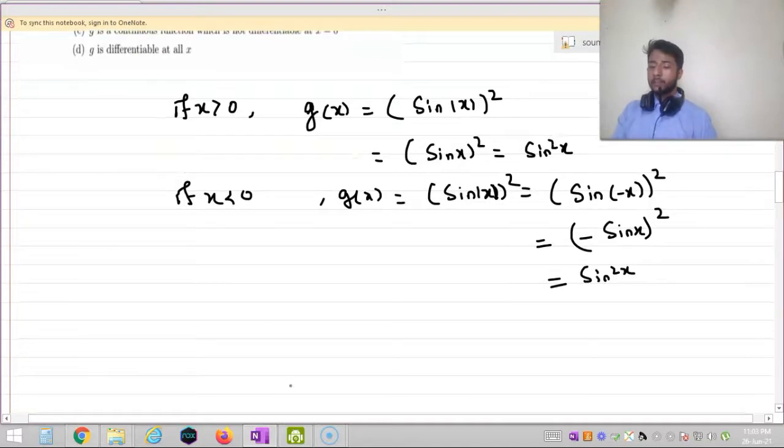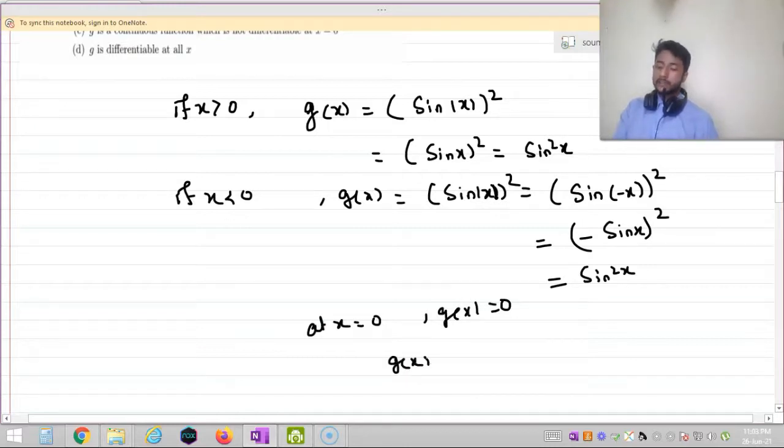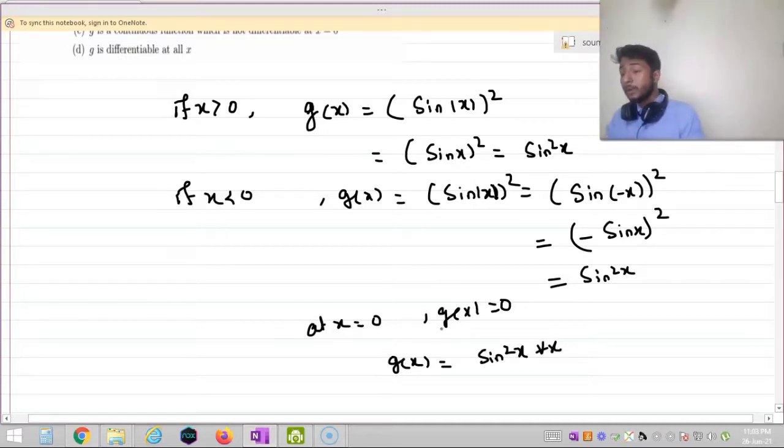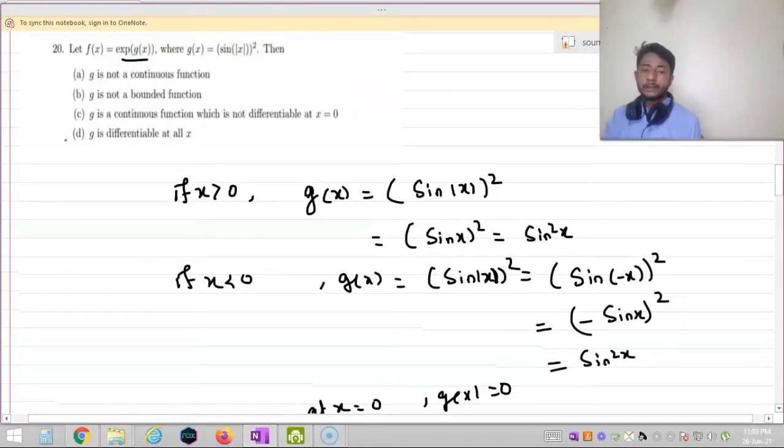And at x equal to 0, g(x) is equal to 0, hence I can say that g(x) is equal to sin squared x for all x, right? I know that sine functions, that is trigonometric functions, are nice functions. Nice functions means they are everywhere differentiable, everywhere continuous, everywhere integrable, and hence I can say that g is differentiable, and option D is our correct option.